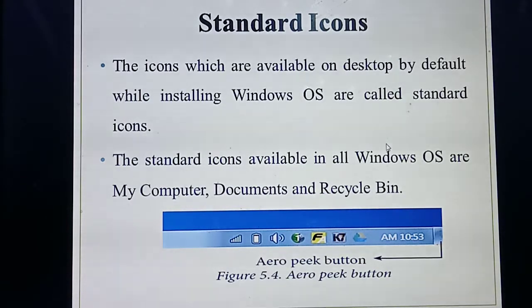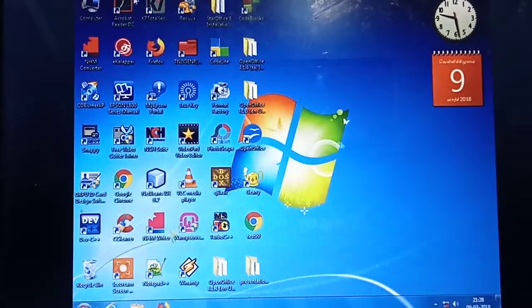So what are the examples of standard icons? Listen: My Computer, Documents, Recycle Bin. So what are the standard icons? My Computer, Documents and Recycle Bin. See this screen, have you seen My Computer? Have you seen this one? My Computer. If you double click it, all the drives are displayed inside this My Computer.